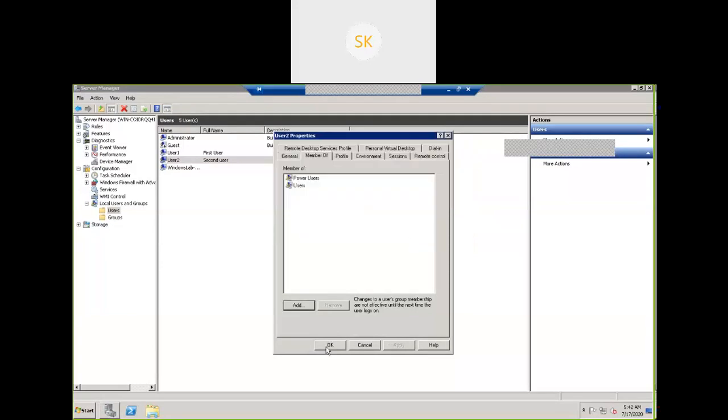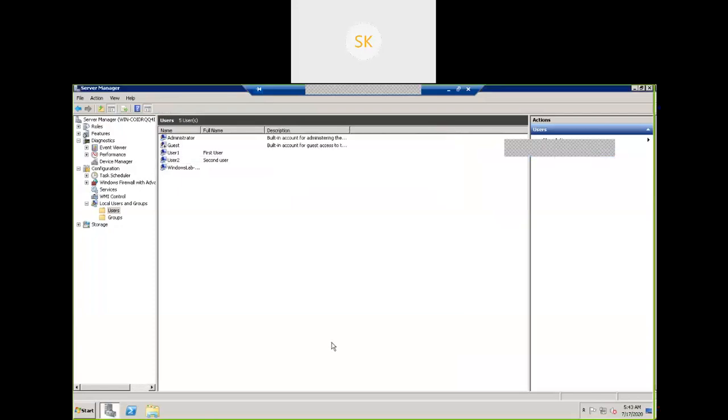See here, this particular user 2 is a member of two groups. One is the Users group, the other one is the Power Users group. Here, I did not add Remote Desktop Users. Okay, we'll see what privileges this Power Users group gives. Click OK.